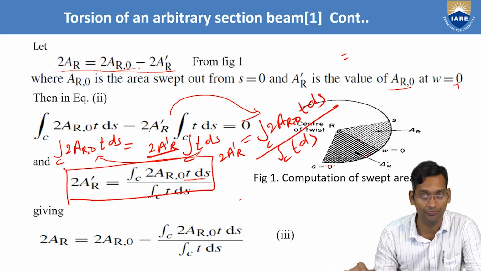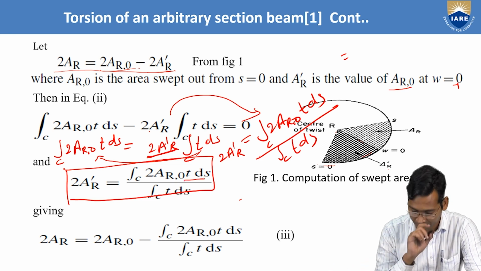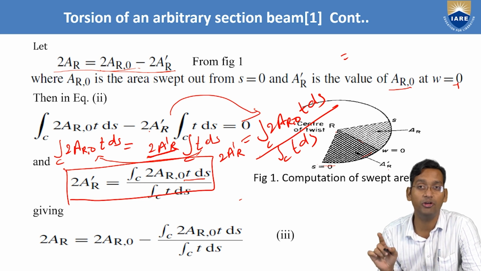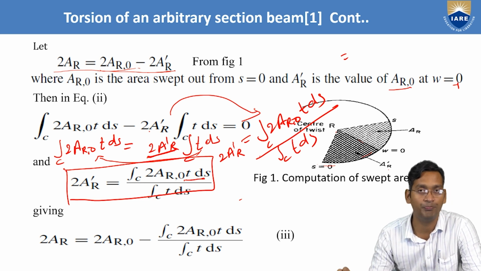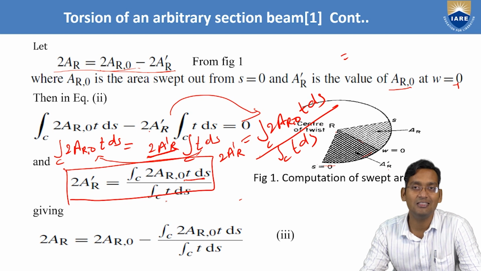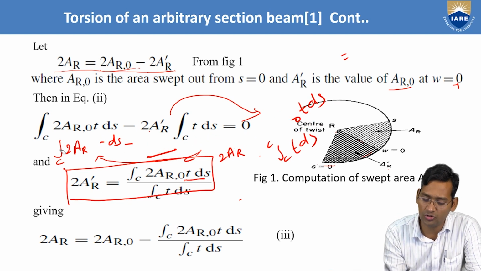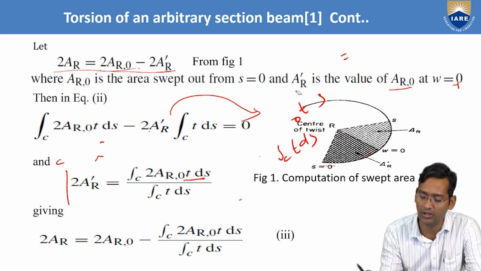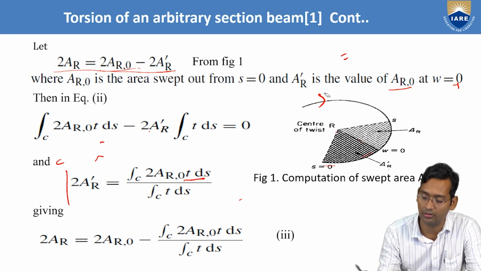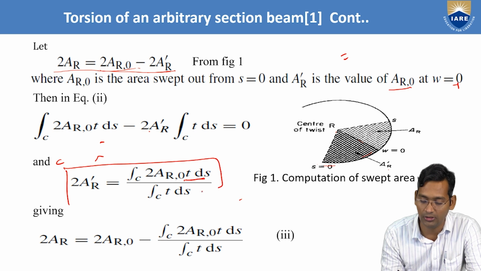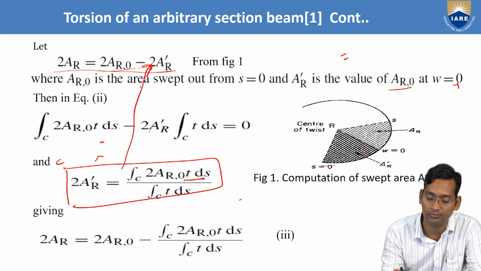TDS is area, remember. We are seeing sigma tau into TDS. So that TDS is here, divided by integral C of TDS. Now, just substitute this 2AR dash value into the equation that is here. So now substitute this value to here.